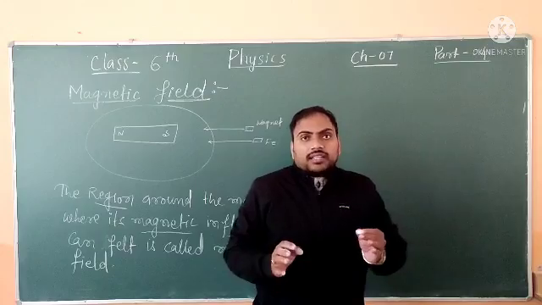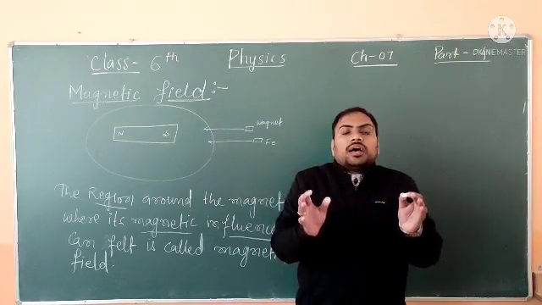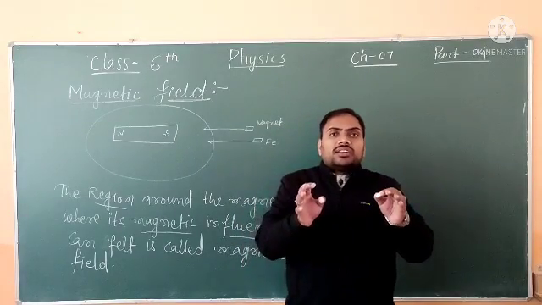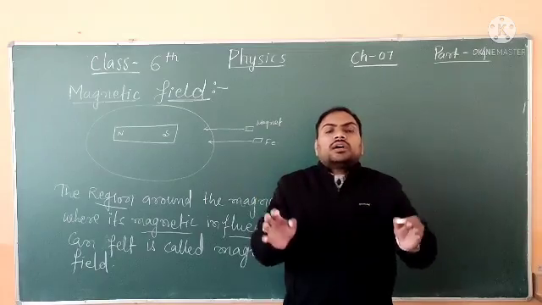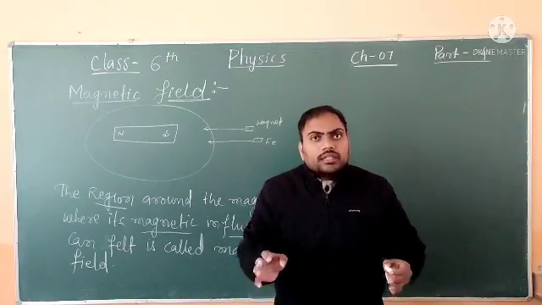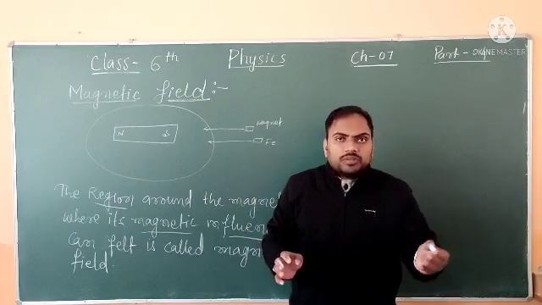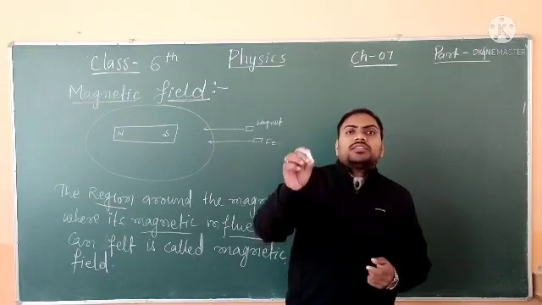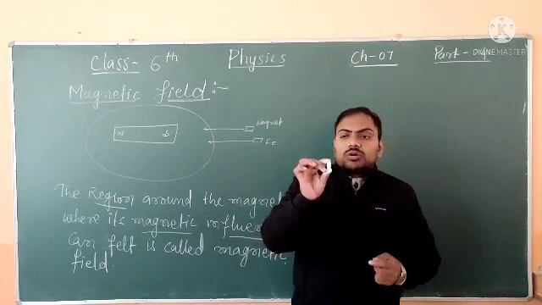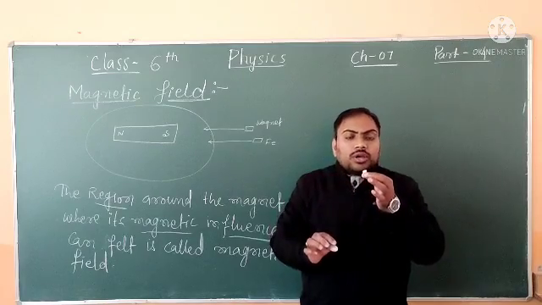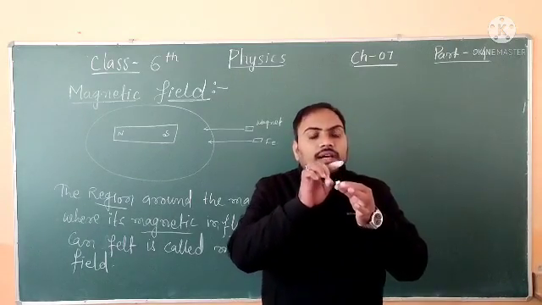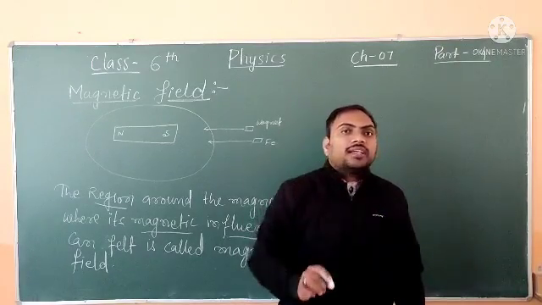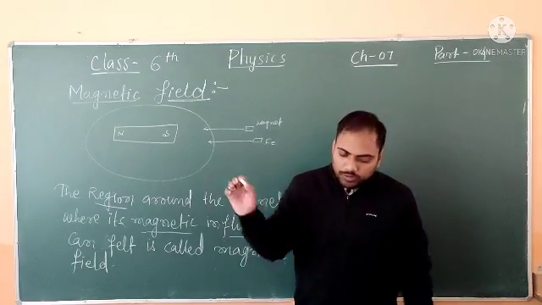Another way to see it: a school in San Francisco has its influence over Motihari, but it has no influence in Patna. There might be another San Francisco school over Patna that is influencing the Patna region, but the Motihari one is not influencing Patna. So you may understand that the region is limited, up to which the influence of a magnet is felt, which is called its magnetic field.